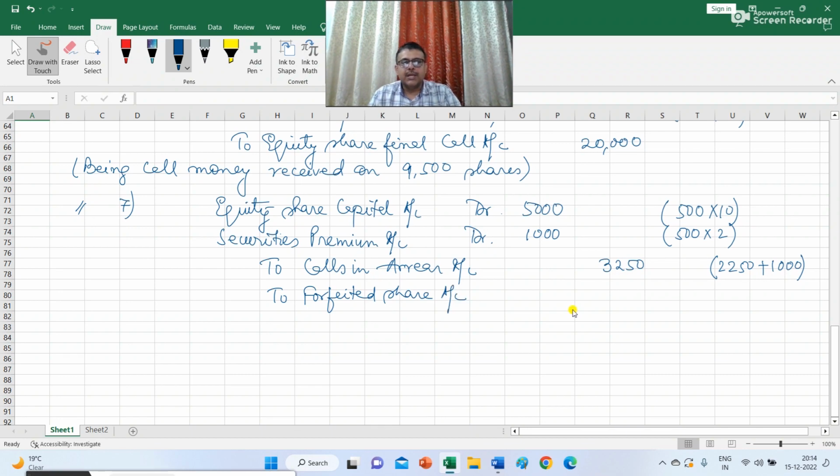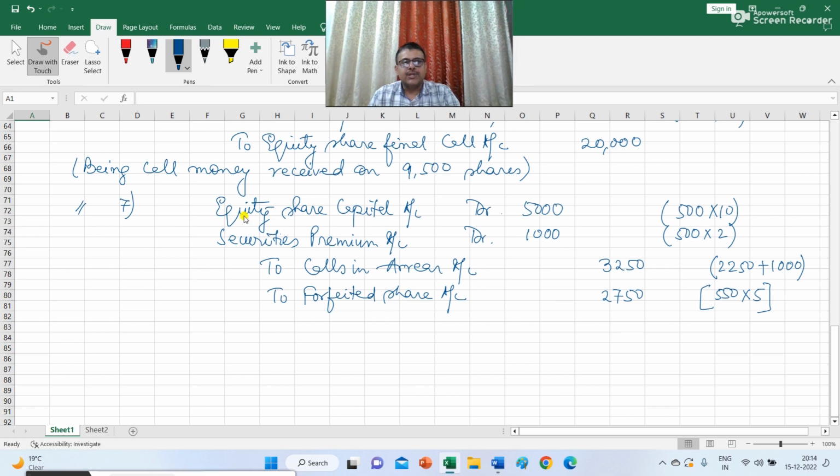And what is the money that was paid by the shareholder? This is rupees 2,750, because 550 shares were applied for, multiplied by rupees 5. So 2,750, and this calculation I have shown in working note number 1.